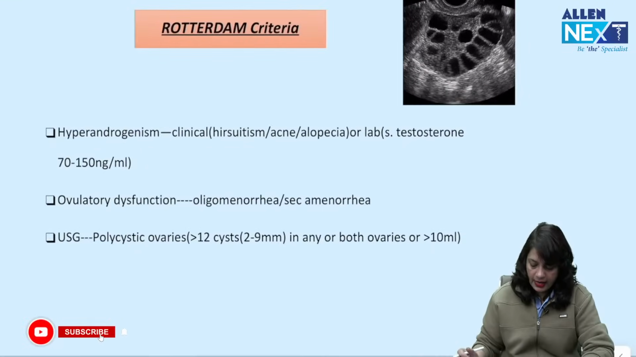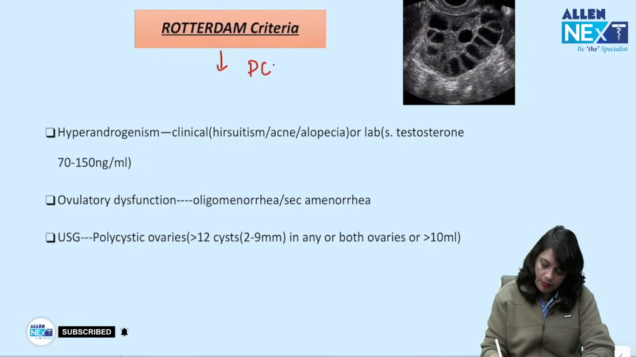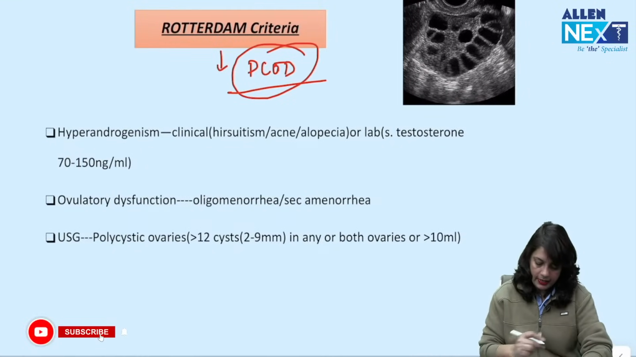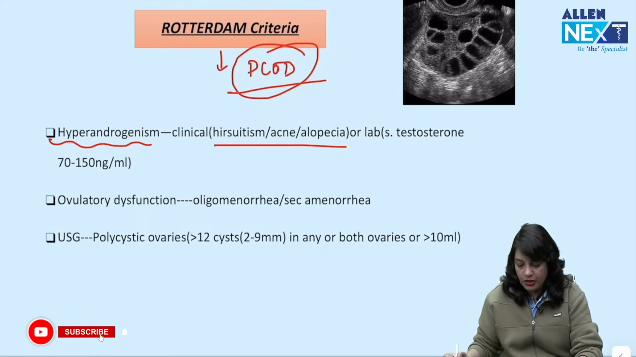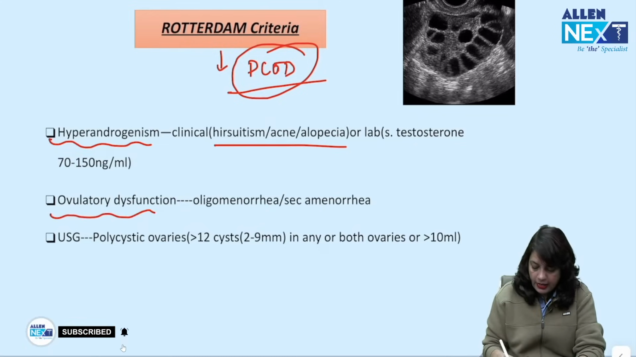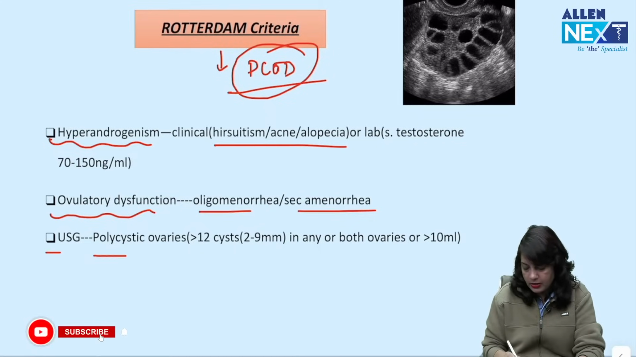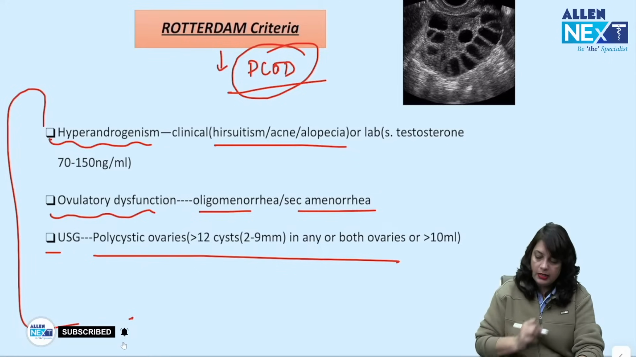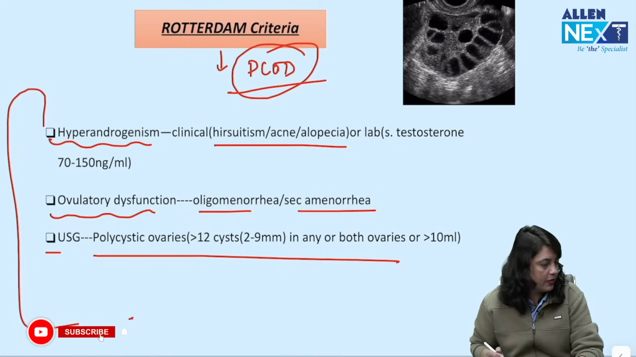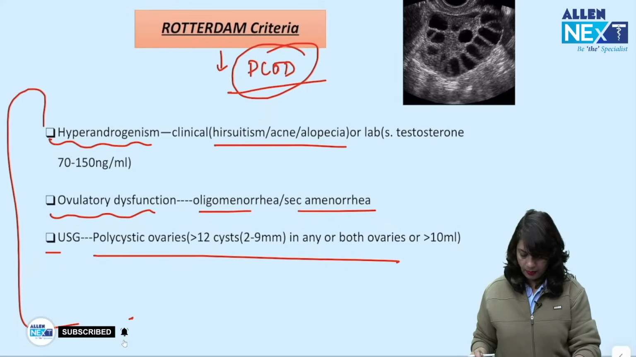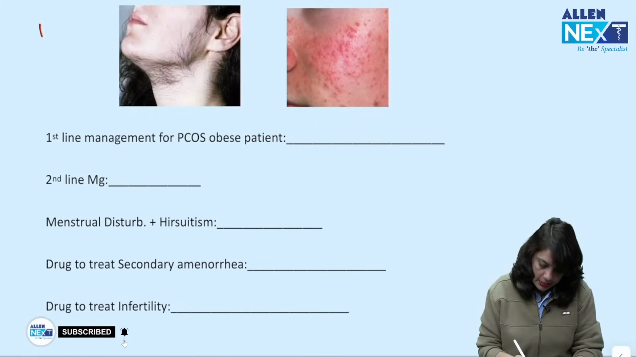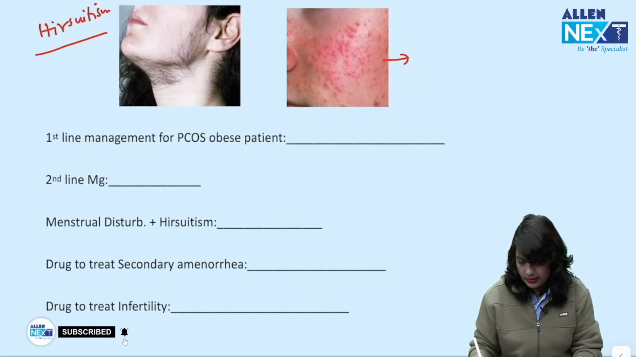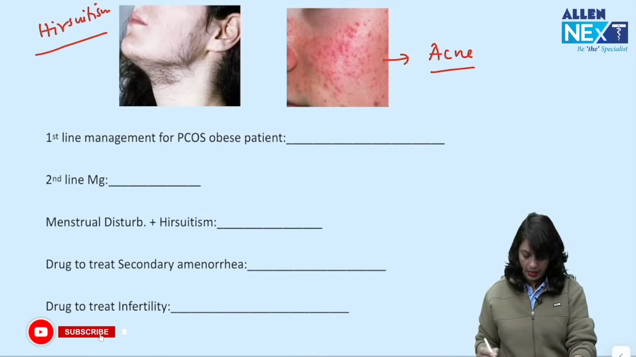Okay. Next, in PCOS you have to remember the Rotterdam criteria: hyperandrogenism, clinically hirsutism, acne, alopecia; ovarian dysfunction leading to oligomenorrhea or secondary amenorrhea; and ultrasound showing polycystic ovarian disease. This is Rotterdam criteria for polycystic ovarian disease. Now, this is hirsutism. It can be an image based question that can be asked. There is acne, another presentation of hyperandrogenism.